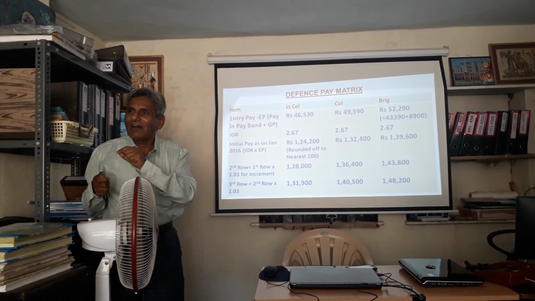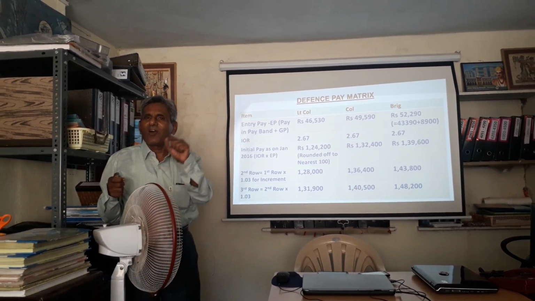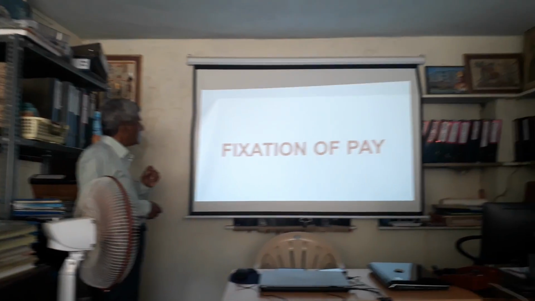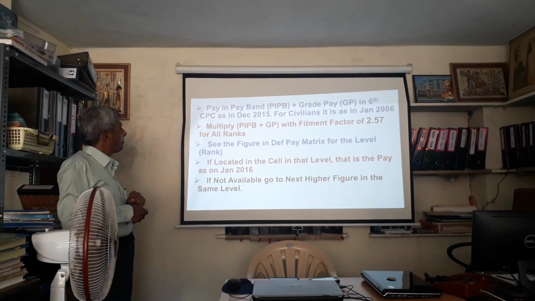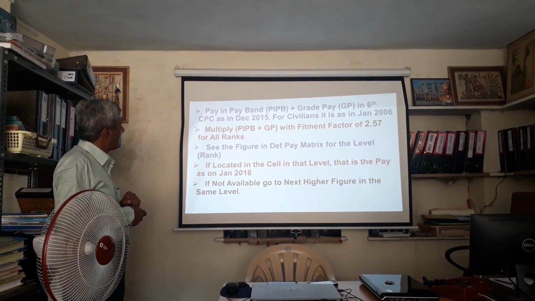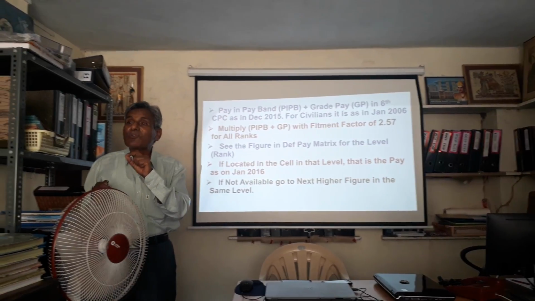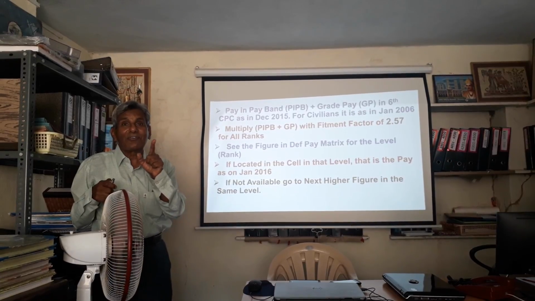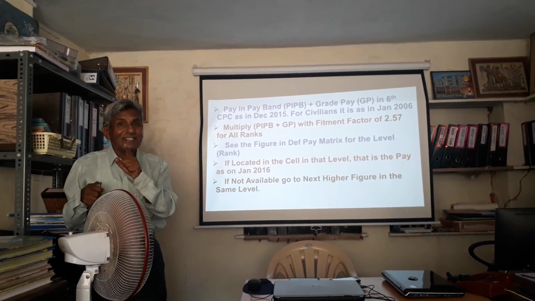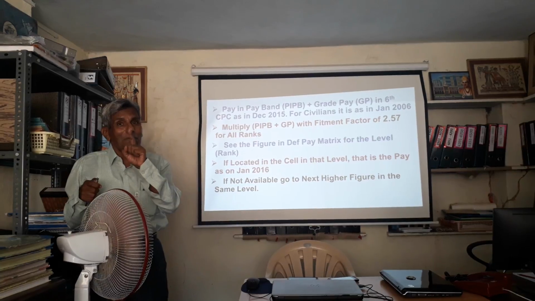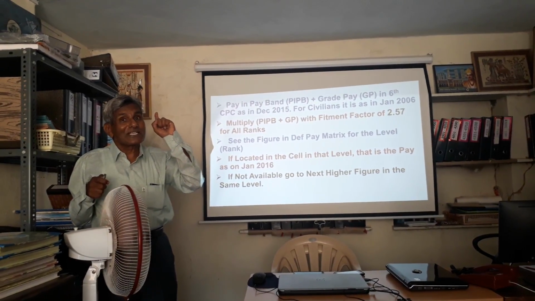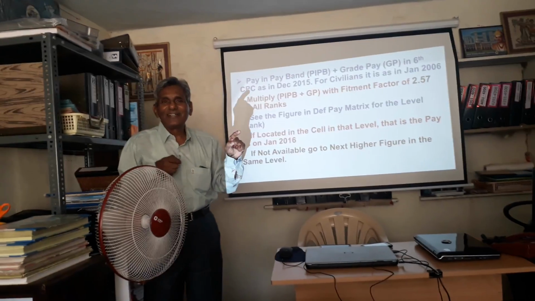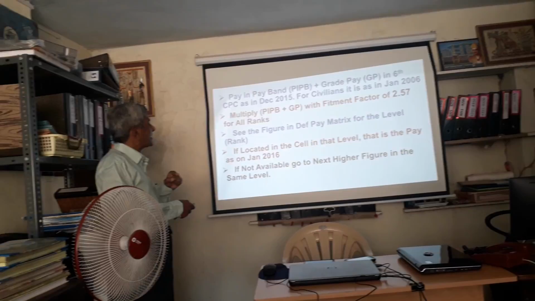Now, how the pay of the pre-2016 officers, JCOs and other ranks will be fixed. Next, fixation of pay. Now, pay in the pay band plus grade pay in the 6th CPC as in December 2015 for the defense services personnel. Understand, this is different from the civilians. For civilians, it is what is your pay in January 2006, whereas for the defense services personnel, it is December 2015. I will come to that later.